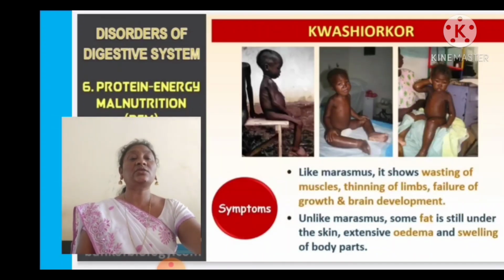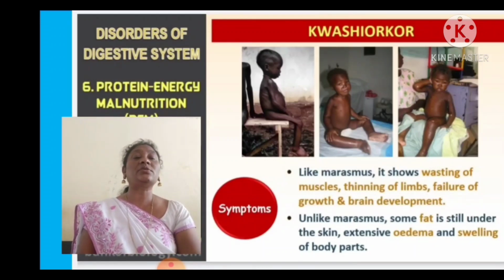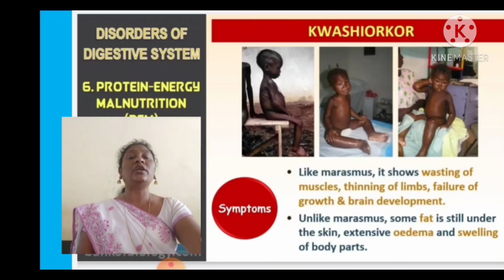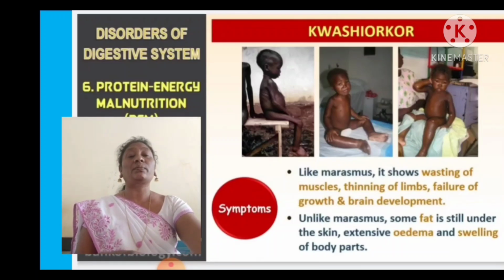What are the symptoms? Like marasmus, it shows wasting of muscles and thinning of the limbs, failure of growth and brain development. Unlike marasmus, some fat is still under the skin, with extensive edema and swelling of body parts. Edema means swelling of the body parts with water.